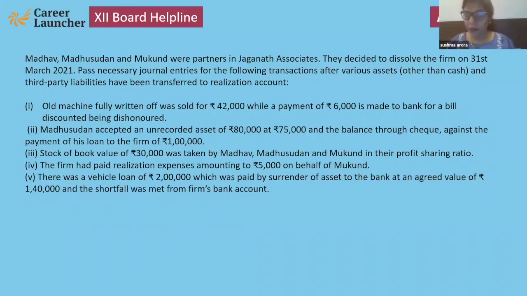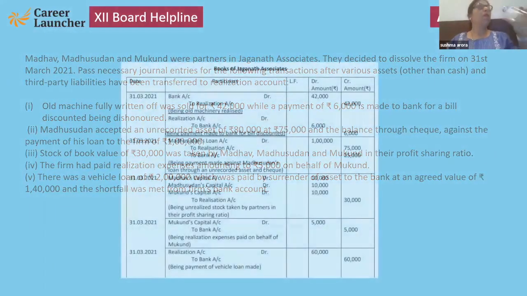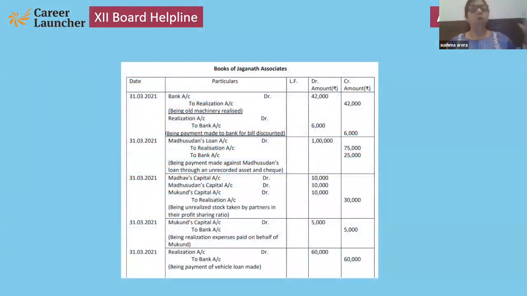Cheque means bank. Madhusudan's loan account debit to realization account, to bank account, because 75,000 given through unrecorded asset while 25,000 through bank.